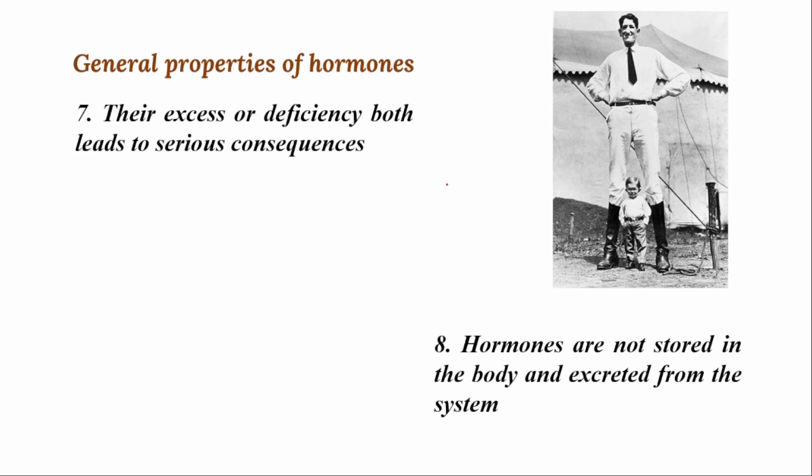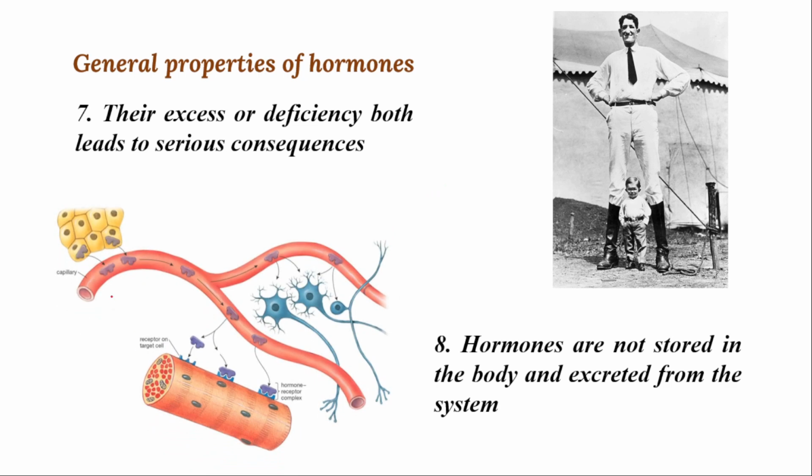The eighth property of hormones is that hormones are not stored in the body and are excreted from the system. As I said earlier, there is a secretory body, which secretes the chemical, and this chemical passes through blood and then reaches the target cell. Only the target cell is targeted, and by the binding of this chemical messenger, the cell will be activated.